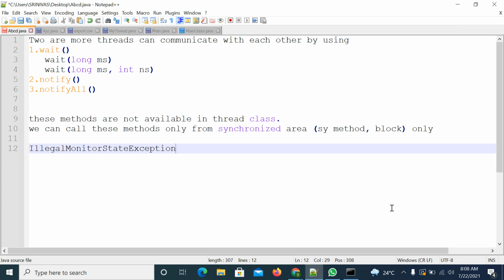If you call these methods from a non-synchronized area, you will get illegal monitor state exception. So if you want to apply these methods, you must get the lock of that class.